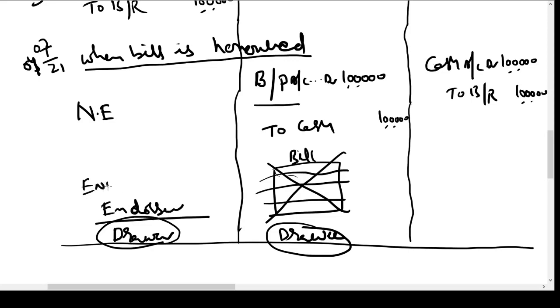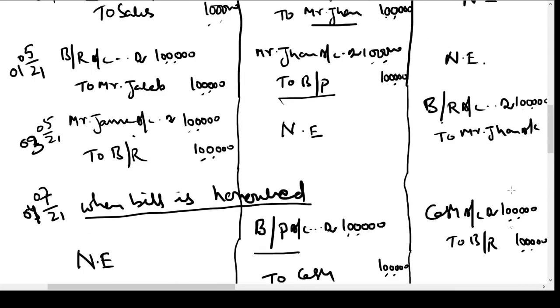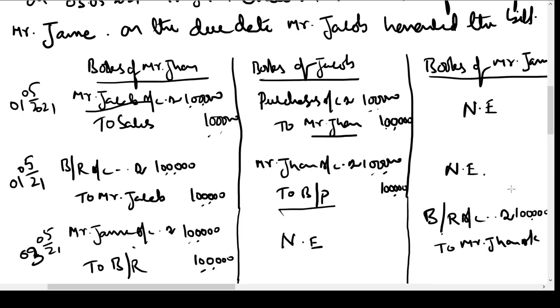He becomes endorser, and Mr. James becomes the endorsee of the bill. These are the technical names we call them. Okay, so this is how we record entries in the books of the parties when the bill is endorsed by one party to the other. Thank you.